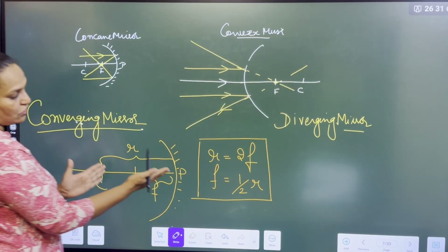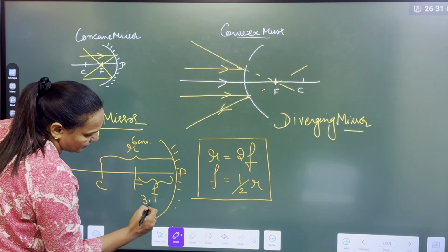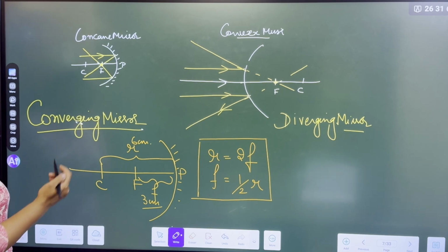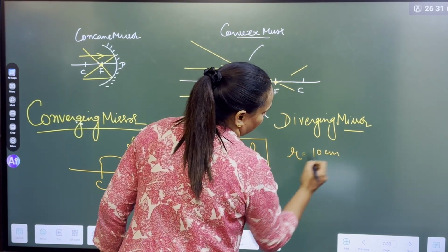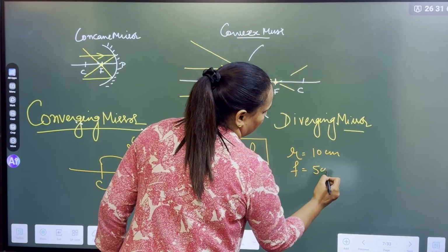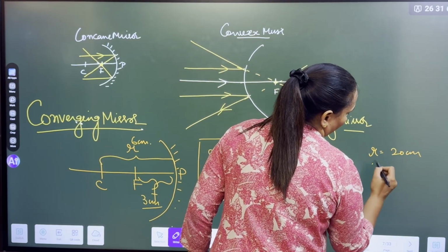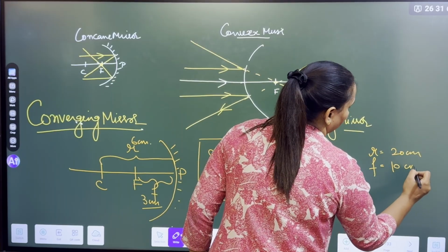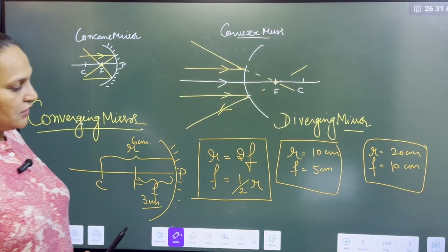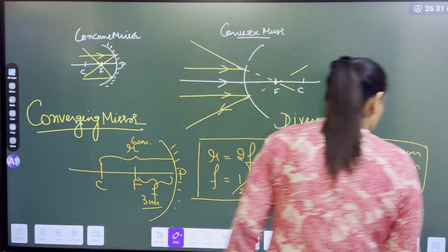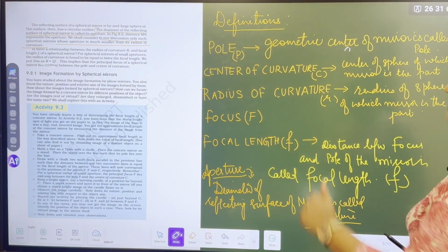This radius is always double. If this is 6 centimeter, your focal length will be 3 centimeter. Or if your radius of curvature is 10 centimeter, your focal length will become 5 centimeter. Or if your radius of curvature is 20 centimeter, your focal length will become 10 centimeter. I hope everybody is clear. Shall we move further? Okay. So this is done.